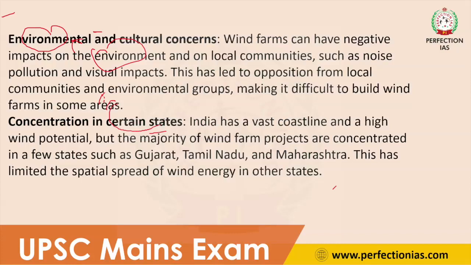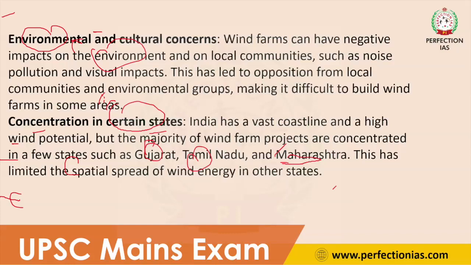Next thing is concentration in certain states. India has a vast coastline and high wind potential, but the majority of wind farm projects are located in very few states like Gujarat, Tamil Nadu, and Maharashtra. Even though other states like Andhra Pradesh, Karnataka, and Kerala have a huge potential for wind power, the government is not focusing on them.